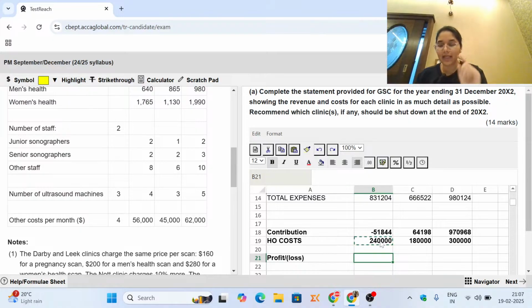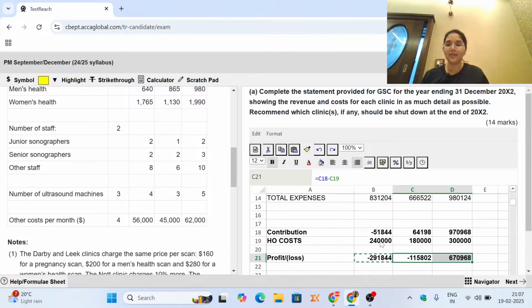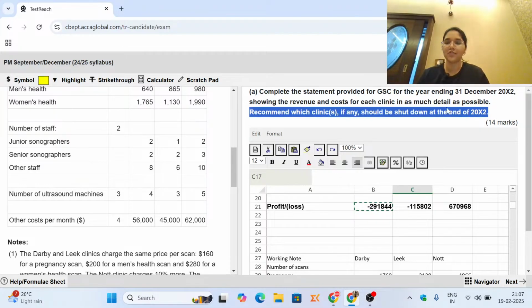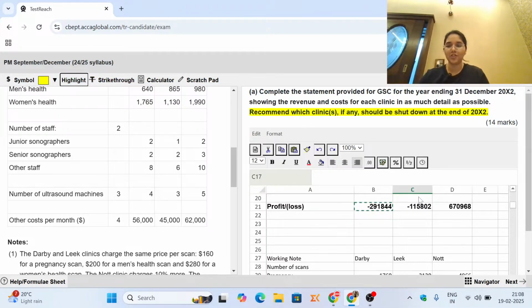Now we will simply calculate the profit and loss. This is what we had earlier, then we had this much more of expenses. So that means the three clinics are giving this much of a profit or a loss every year. With this we are done with the numerical calculation, and now we had to complete the statement, and this part of the requirement was also there, that we also have to recommend which clinic should be shut down at the end of 20x2.